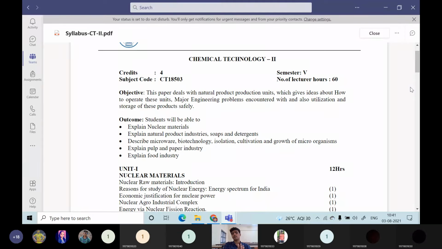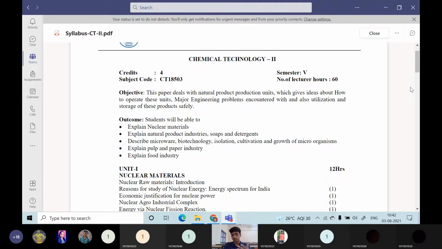So various unit operations and unit processes are arranged in a series manner. The flow sheet entirely you are going to learn, and what type of major engineering problems occur in operating that plant we will be discussing more here. What are its advantages, disadvantages, what are the product uses, how can we store products safely, how to handle raw materials, everything we will be discussing in detail in this chemical technology 2 course. Then the outcomes will be that whenever you qualify in this course, you may be aware of all these facts.